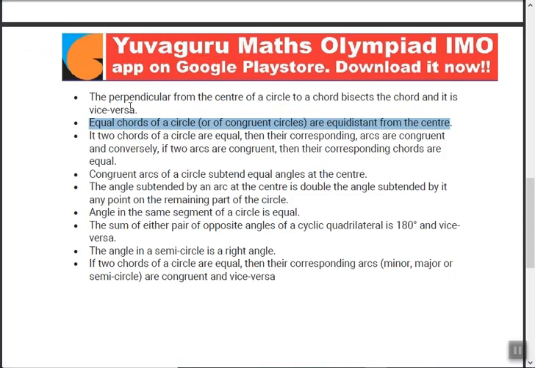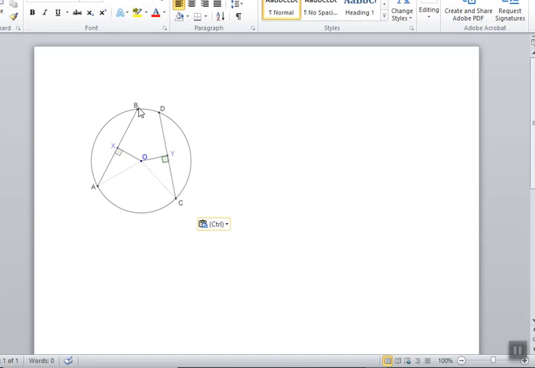Next: equal chords of a circle are equidistant from the center. See this, AB and DC are equal, meaning their lengths are equal. So OY equals OX; they are equidistant from the center. So what does the theorem say? If AB equals DC, then definitely OX equals OY. That's the theorem.